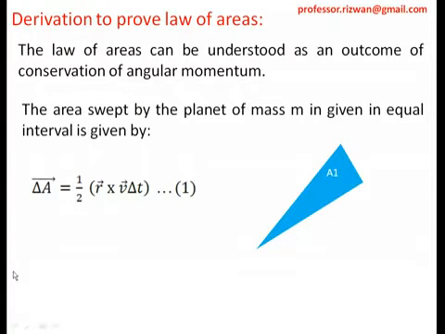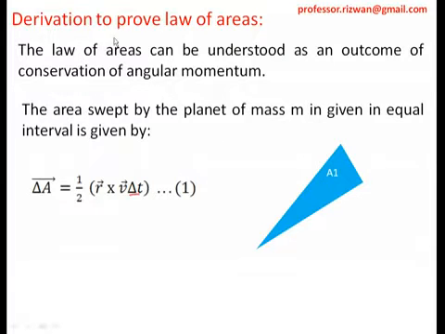Now we must understand what this delta t is. Delta t means a very small time. For example, the previous figure which we have drawn is the area for 1 day. Now let us consider only 10 seconds. What will happen? This distance will be very small, and since the distance is very small, the area is also very small.